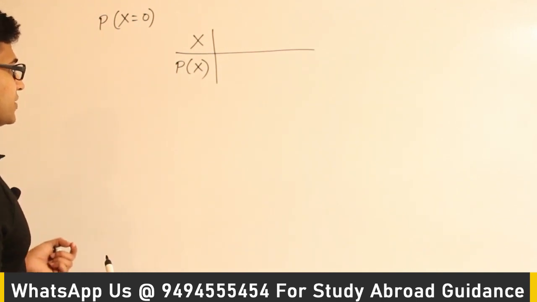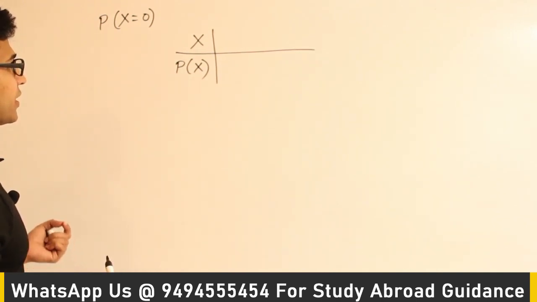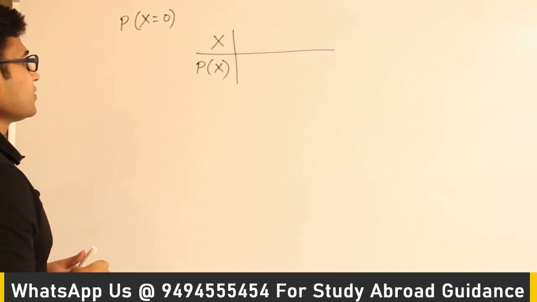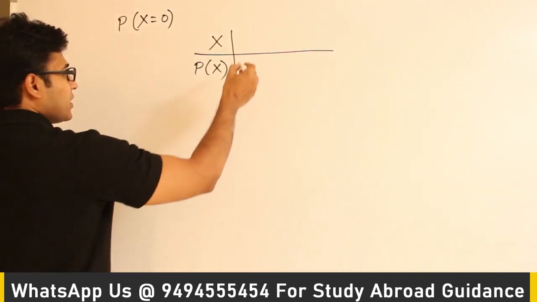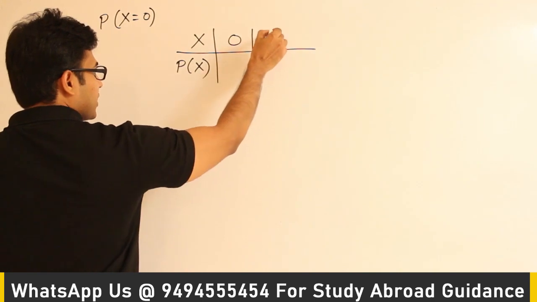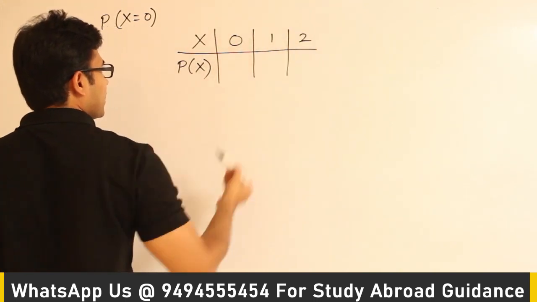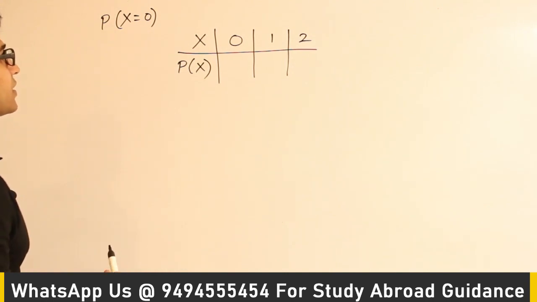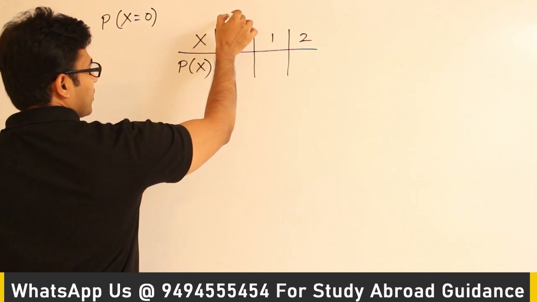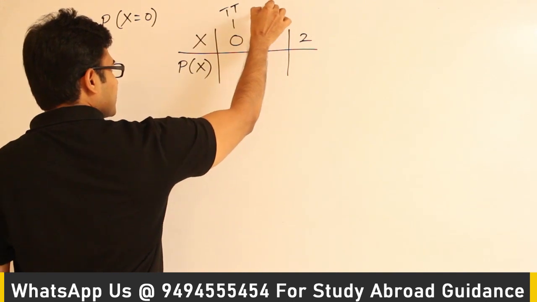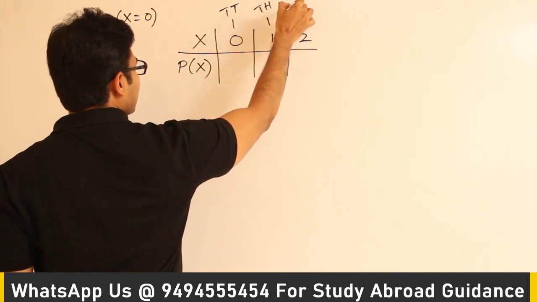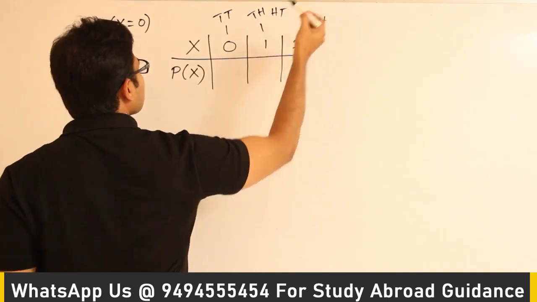When I am flipping two coins, what are the various possible values that I might get for X? Both coins might get a head, or one of them might get a head, or none. So X might take 0, or 1, or 2. I might not get any head at all, or only one head, or two heads. Now how does each event look? This is the event of getting two tails. This is the two events, getting first tail and then head, or first head and then tail. This is getting head and head.